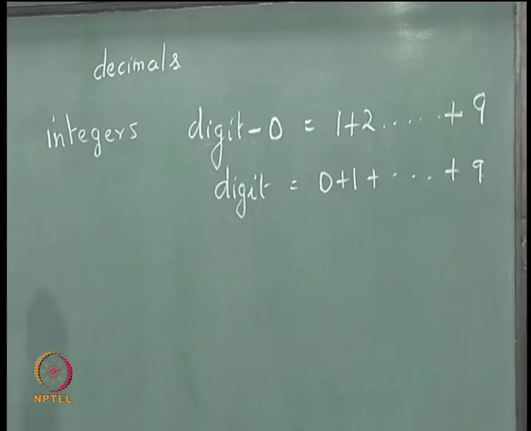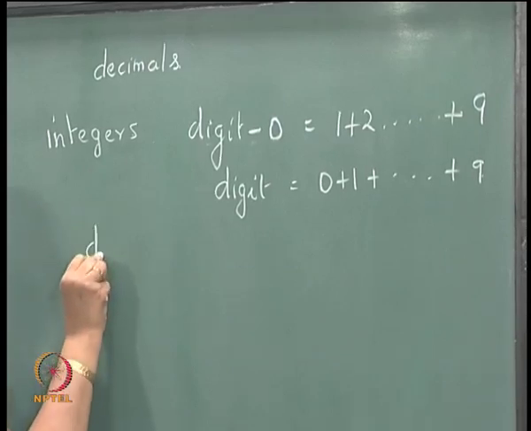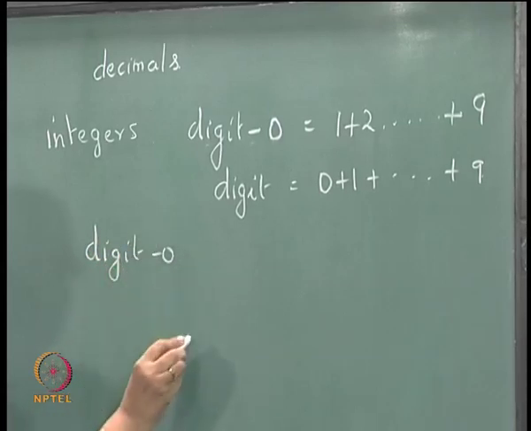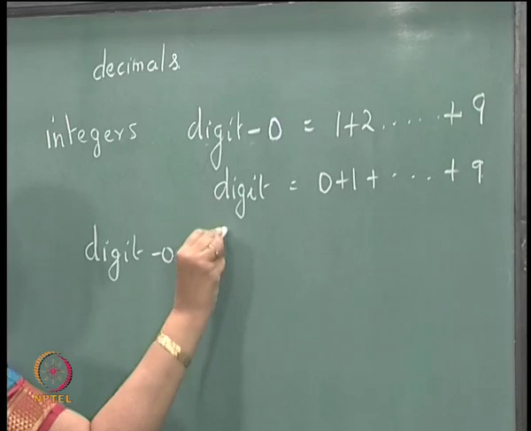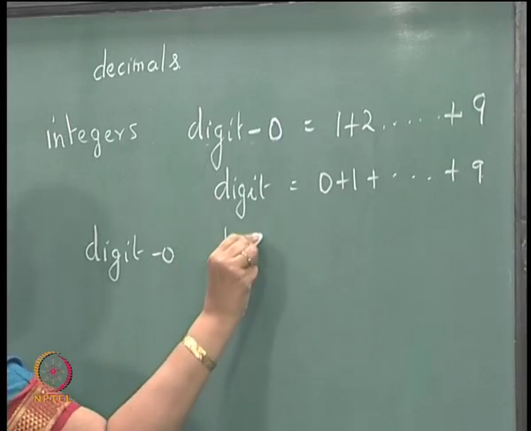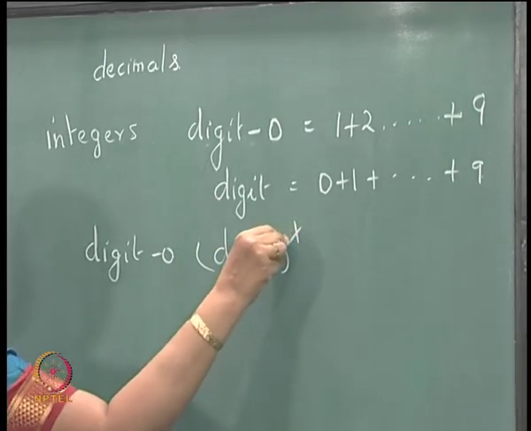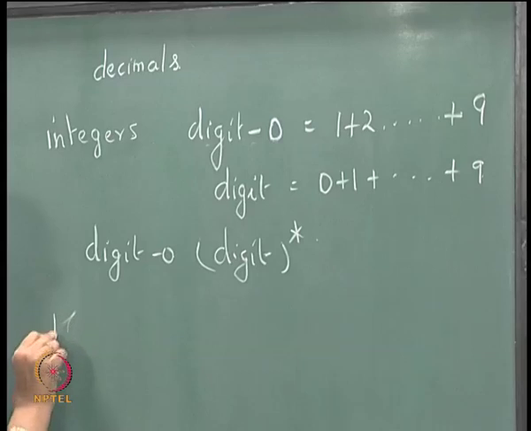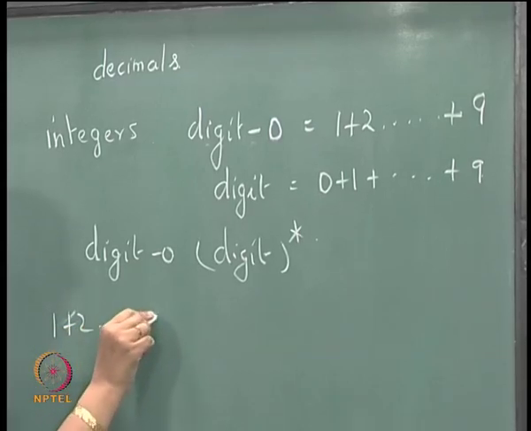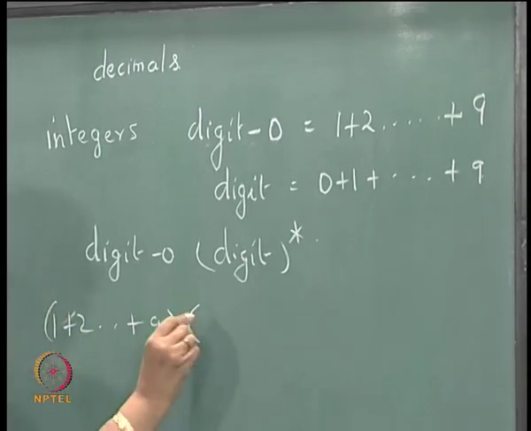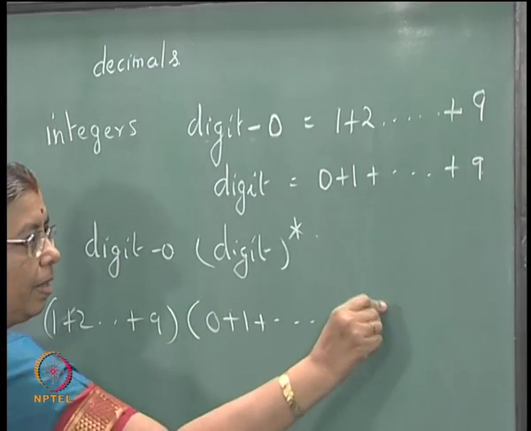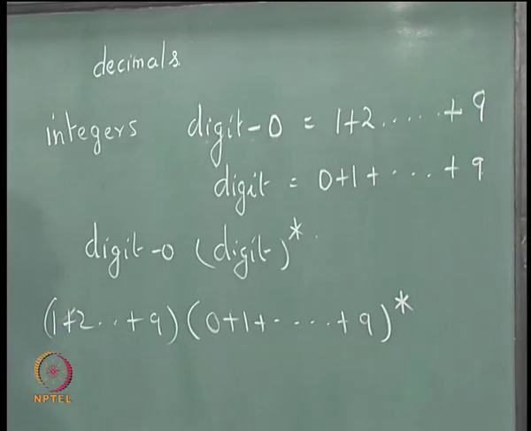So, integers can be represented by digit hyphen 0 followed by digit star, or in essence the regular expression, if the alphabet is 0 to 9, it will be (1 plus 2 plus 9) followed by (0 plus 1 plus 9) star.